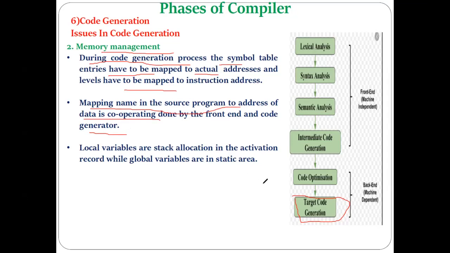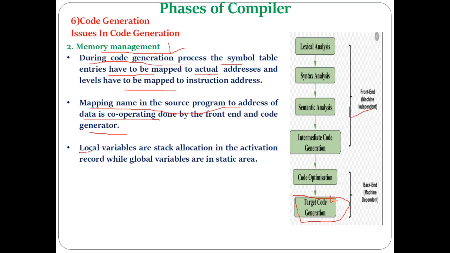Okay. So here the code generation phase has to take the help of the front end of the compiler to do the memory management, because whatever information regarding the memory requirement for different symbols for different functions is available to the front end of the compiler, and that is the reason there should be cooperative work done by the code generation phase and the front end of the compiler. Okay, and accordingly, for the different variables and symbols present in the program, the memories get allocated.